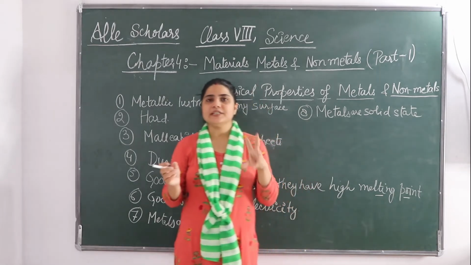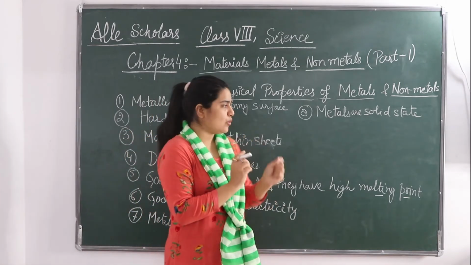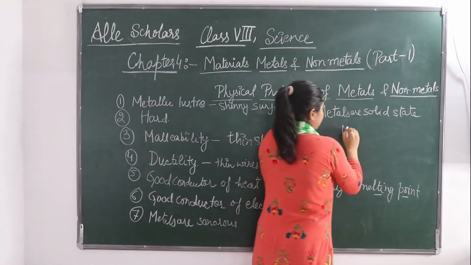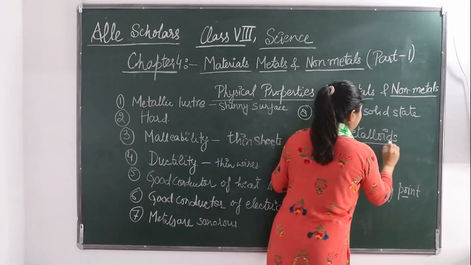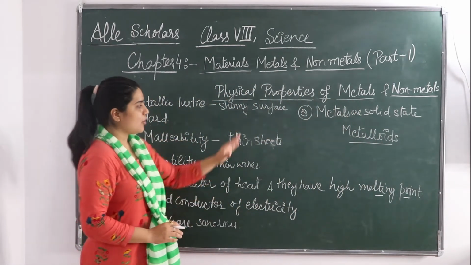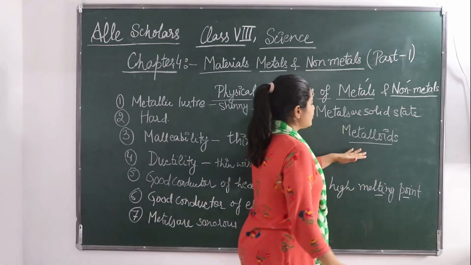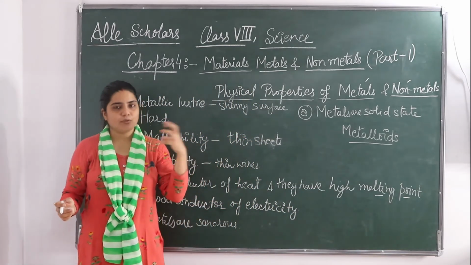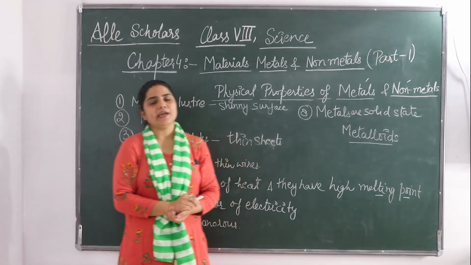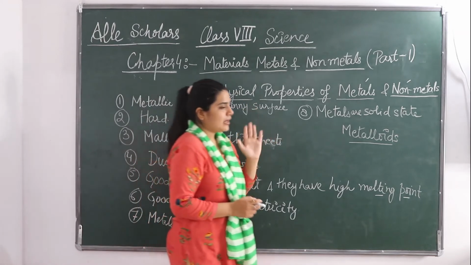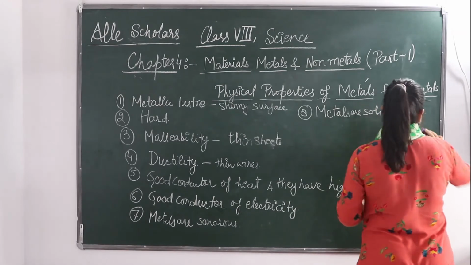Means कि उनकी कुछ properties metals की होती है, कुछ प्रॉपर्टीज उनके पास नॉन मेटल्स की होती है. तो वैसे एलिमेंट्स को हम क्या बोलते हैं? मेटलॉइड्स. They are called metalloids. Okay, so elements can be metals, non-metals, and since we are studying the properties of metals and non-metals, metalloids are those elements which have some properties of metals and others of non-metals. So they are also described separately in the periodic table. Okay, so non-metals are very few as compared to metals. Metals are more in number.